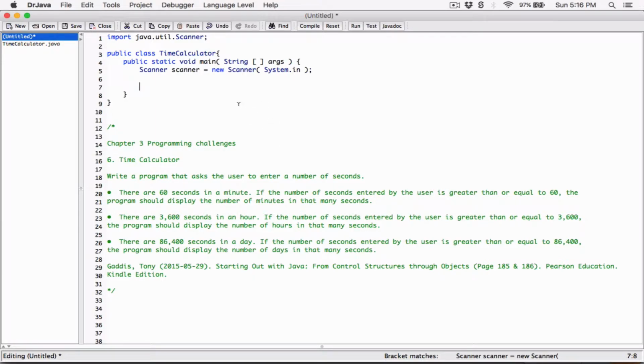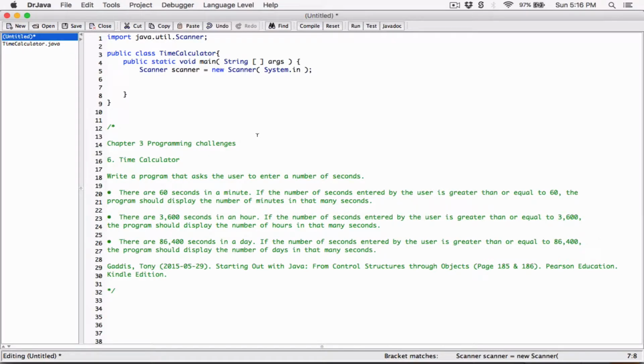This question wants the user to enter a number of seconds, all right? And then the program should basically break it down to the exact number of days, exact number of hours, exact number of minutes, and the exact number of seconds. So it should break it down.